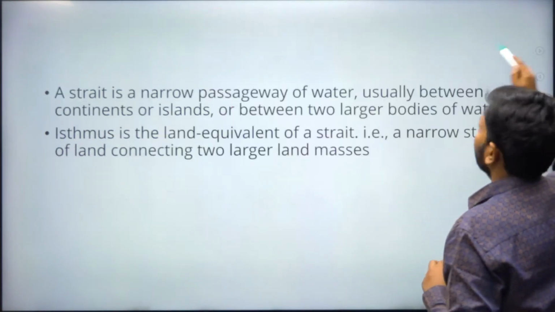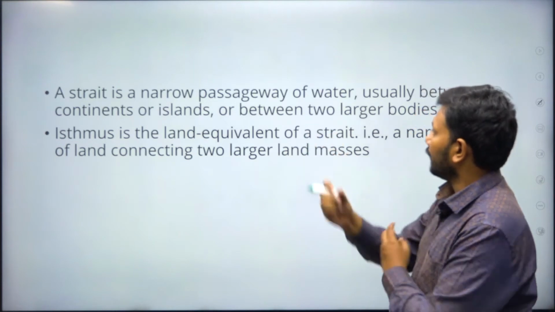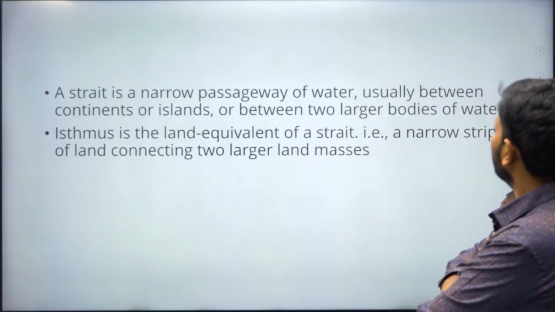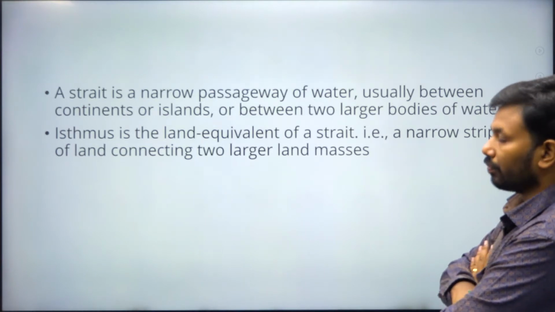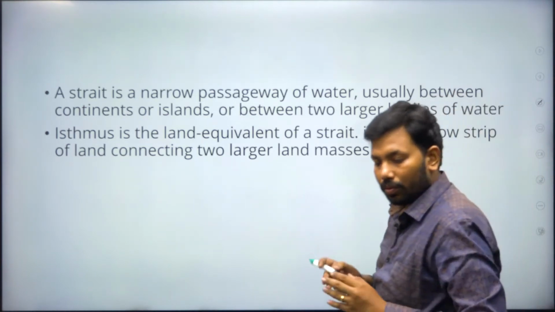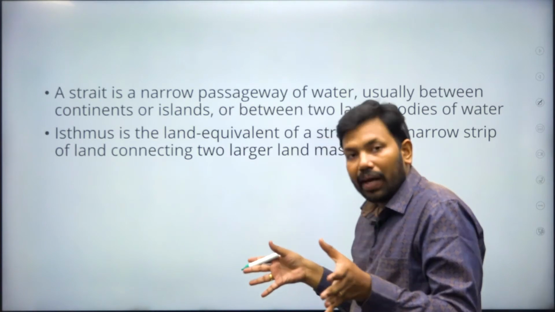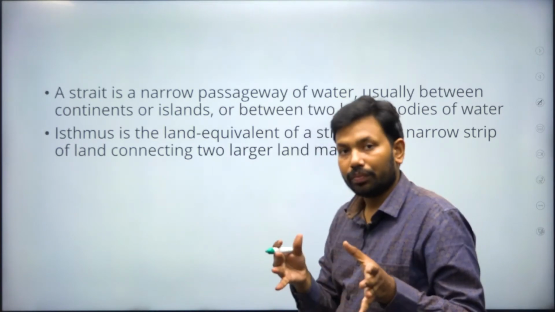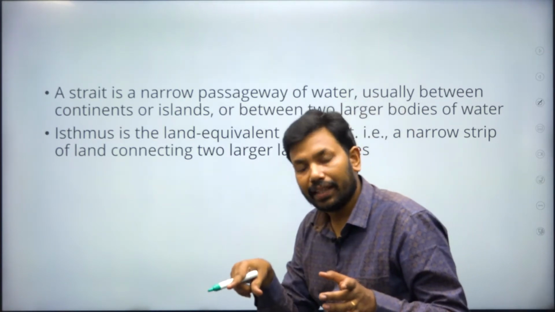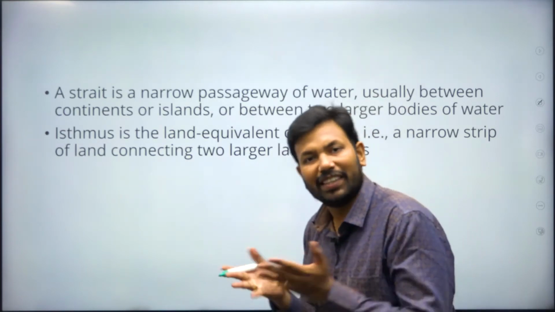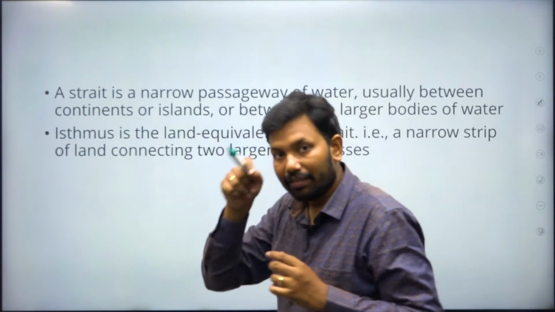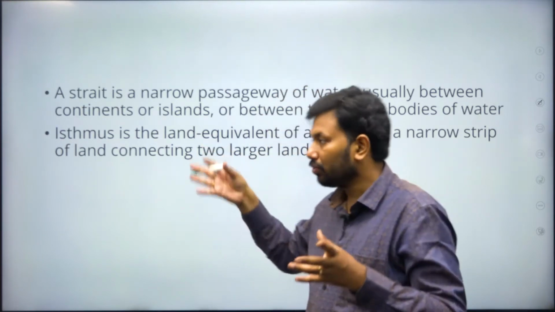For example, a strait is a narrow passageway of water, usually between continents or islands, or between two large bodies of water. A strait connects two parts of the land through water, or in the opposite way you can say it divides two land masses with water. It's up to you. I'll show you an image. I'm telling you how to write.